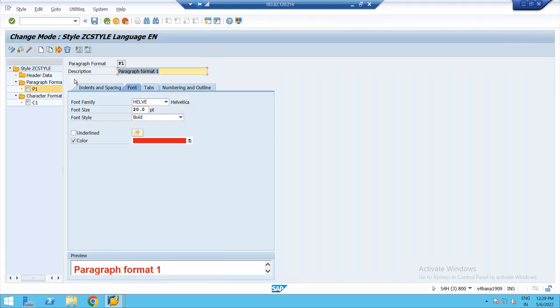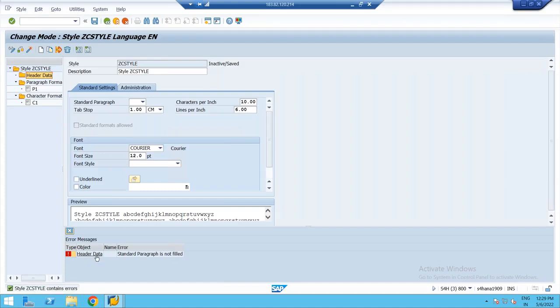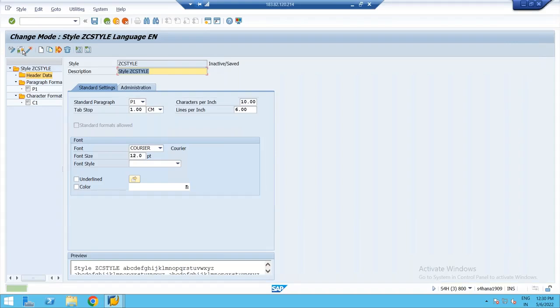So I created one paragraph format. Now in the header data, we have to provide this paragraph as the standard paragraph, otherwise you'll get an error. Save it, check the syntax. I'm getting an error in the header data: standard paragraph is not filled. In every smart style, we should have at least one paragraph format. Yesterday we created two, today only one. So choose this P1 as the standard paragraph. Save it, check it. Done, activate this. Smart style is activated.